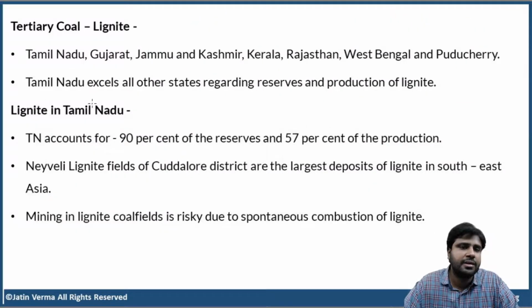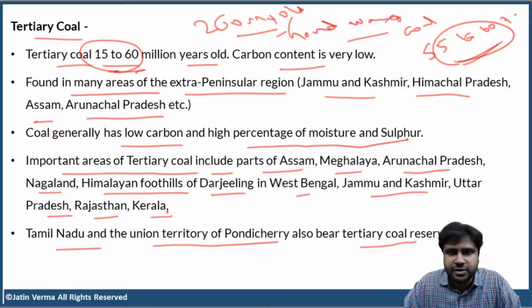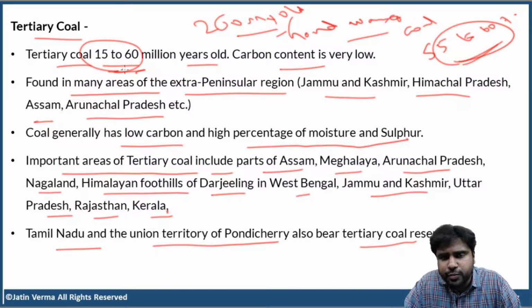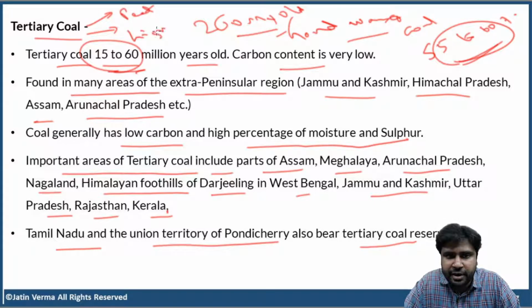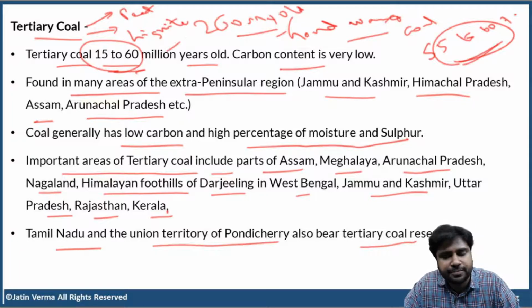Now, just listen. Tertiary coal, which is very new, can be of two types. It can be peat or it can be lignite, depending on the age. Tertiary coal, which is very young, only 15 to 60 million years old, can be of two types. It can be peat or lignite. It all depends on the time. If it is very young, it is peat. If it is a bit old, it is lignite.